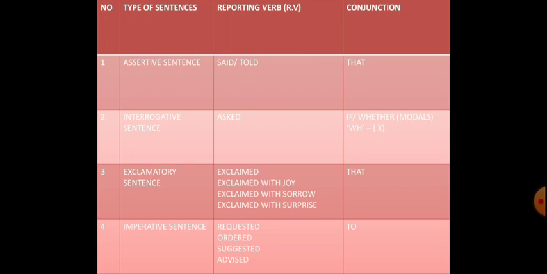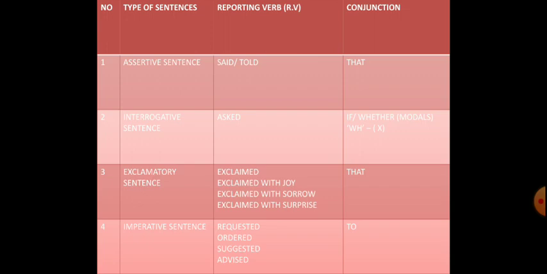If those sort of questions are being put forward, then you will be using if or whether. But if that is a WH question, if the sentence is starting with a WH word, you are not supposed to use any conjunction. You are just supposed to make it a simple statement.